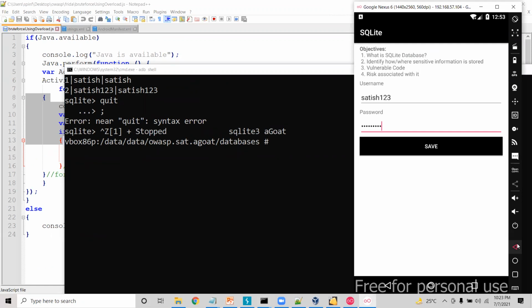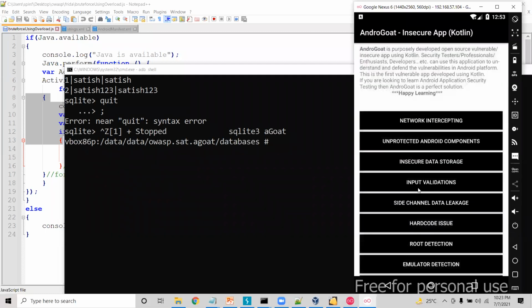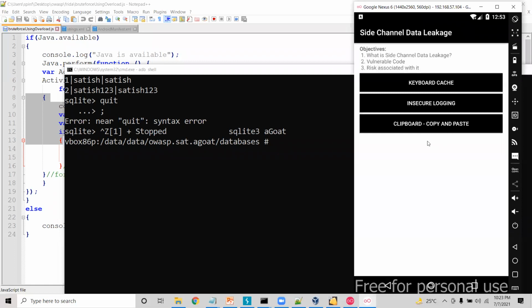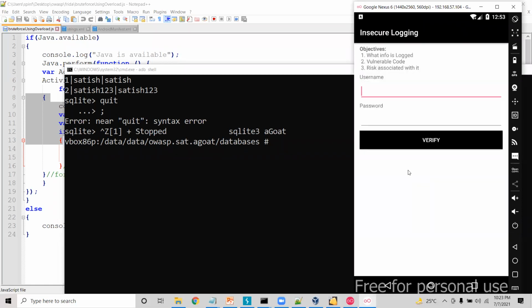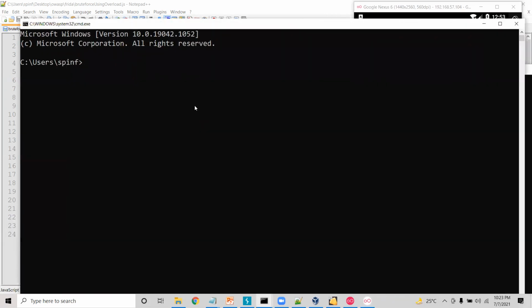Apart from this, we also have other vulnerabilities like side channel data leakage. For example, if we go here, keyboard cache, insecure logging. For example, if I go here and let me take a new command prompt, type adb logcat.